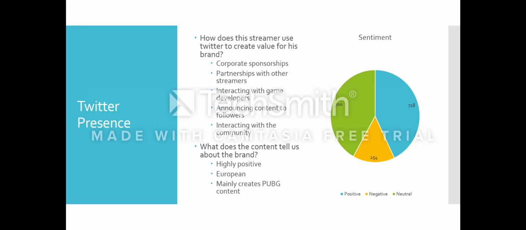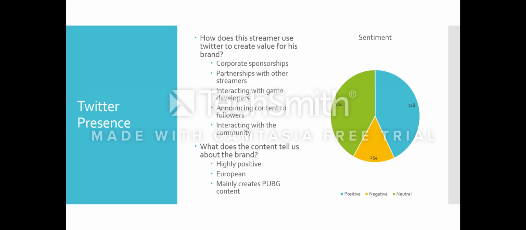Let's take a look at what the data from Twitter can tell us. How does this streamer use Twitter to create value for his brand? From the data, we've identified several ways the streamer uses Twitter. The first way is to connect with corporate sponsorships, promote products, and interact with these pages.